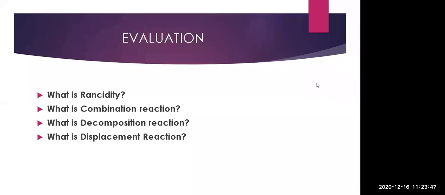When two or more reactants combine in a reaction to form a single product, it is called a combination reaction. I can't hear you, Priyanka. I think there is a network issue. Yes, Anjali, tell me. Ma'am, can I tell the definition of combination reaction? Yes, tell. When two or more reactants combine in a reaction to form a single product, it is called a combination reaction. Very good.